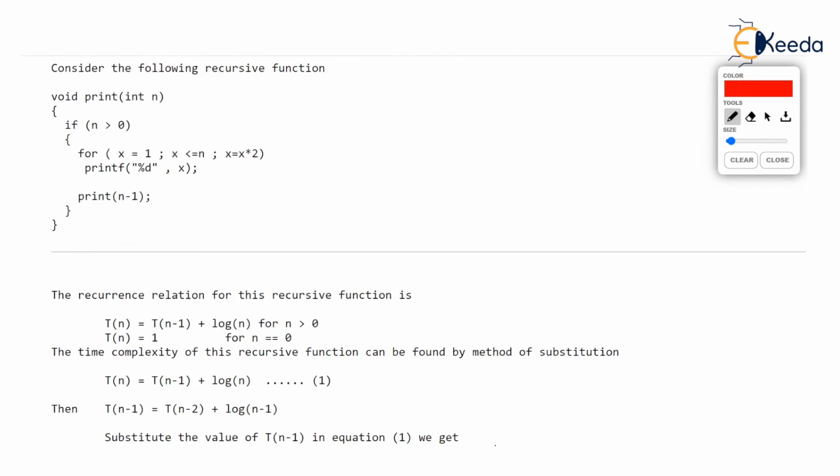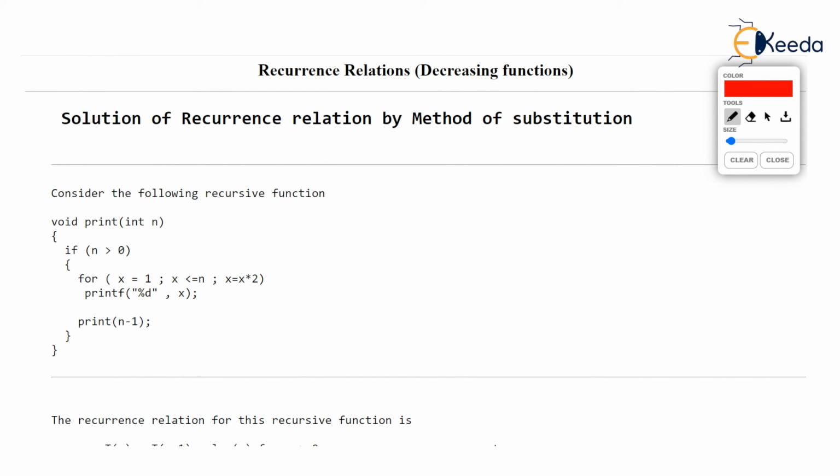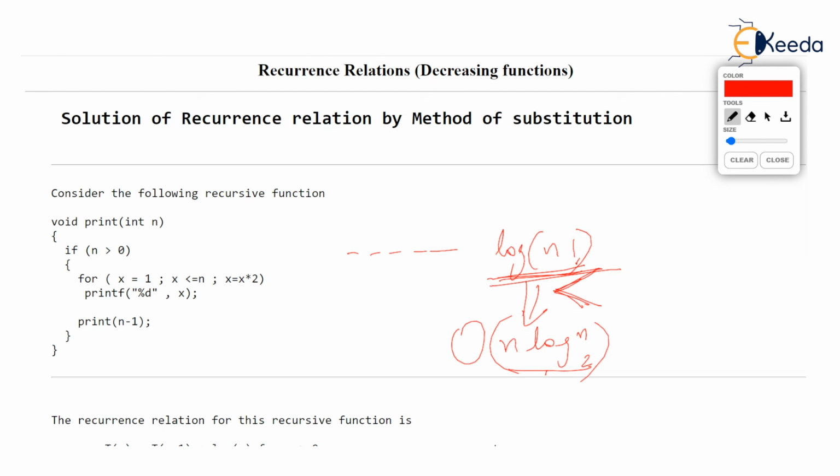Now the observation which we did here is so important. Many times, while solving some recursive function or while doing some analysis, you may get somewhere log of n factorial. You have to remember that this is nothing but n log n to the base 2. Of course, this log n factorial is less than n log n to the base 2. And as any function is less than some other function, you can say log of n factorial is of the order of n log n to the base 2. Remember this observation. It will be very helpful for you in many of the cases.